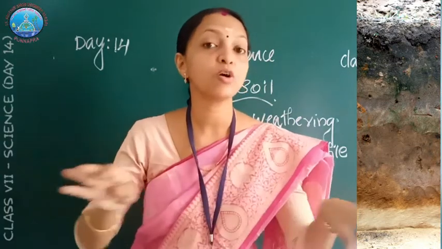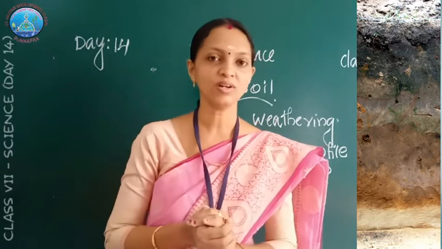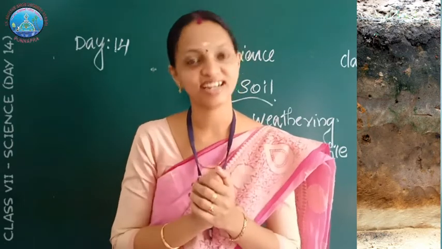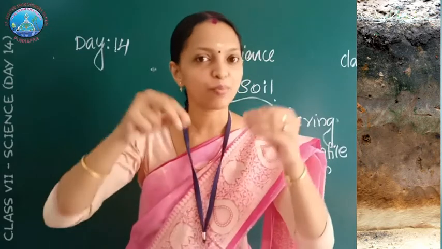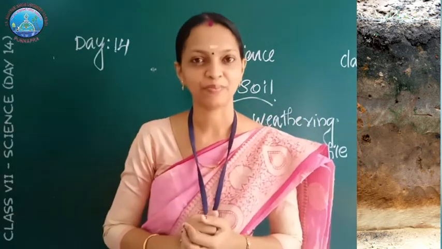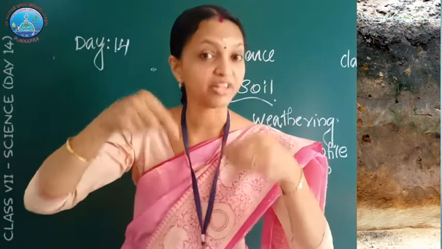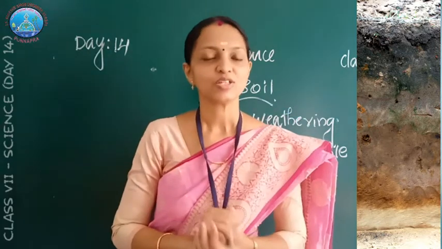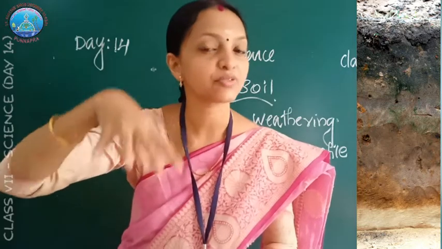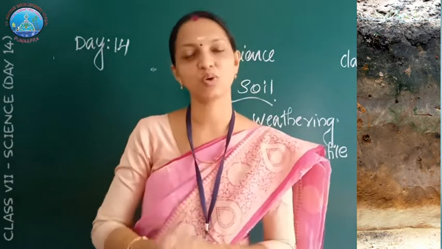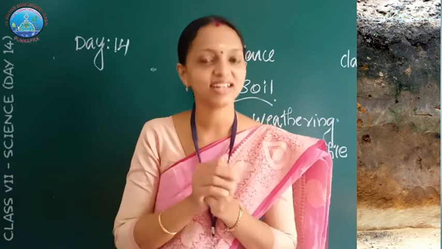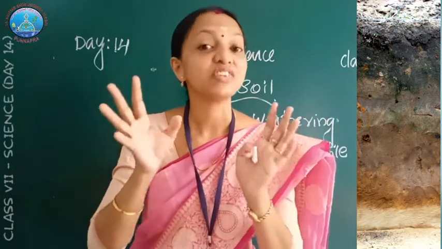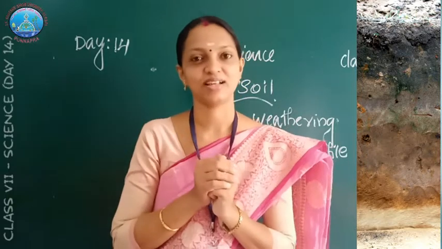The uppermost layer, that is A horizon, is generally dark in color and contains more humus, and it supports the plants' growth. The plants' roots penetrate into the soil. So the plants' roots absorb nutrients from this upper layer of the soil. So the upper layer of the soil is dark in color and rich in humus.